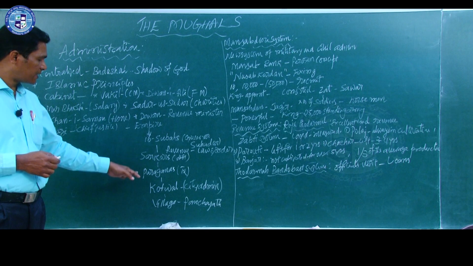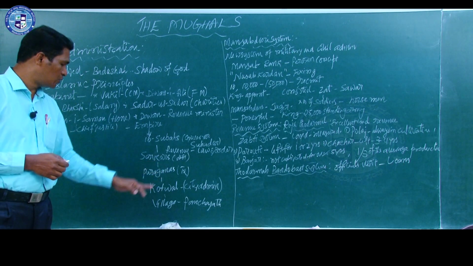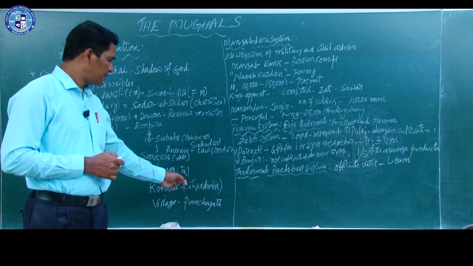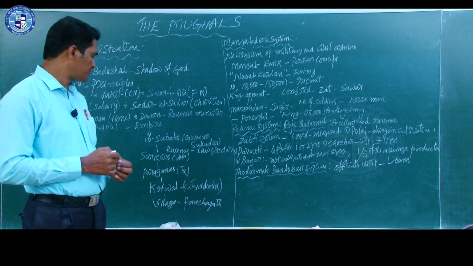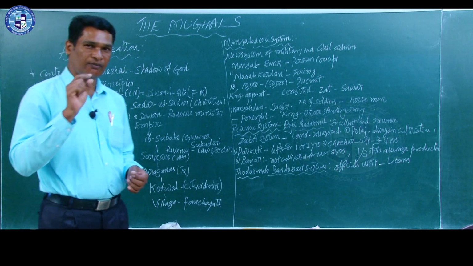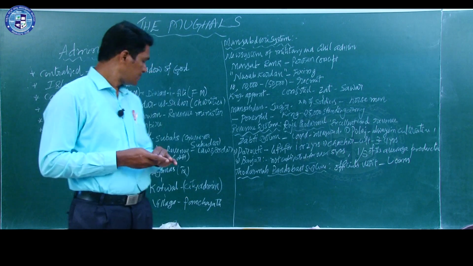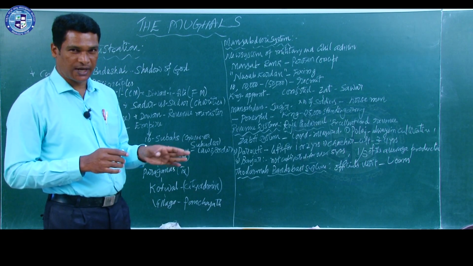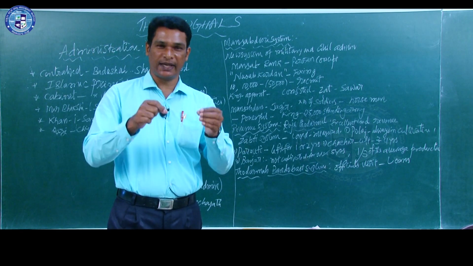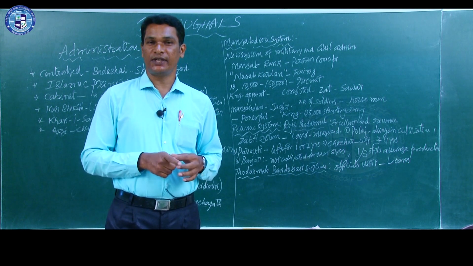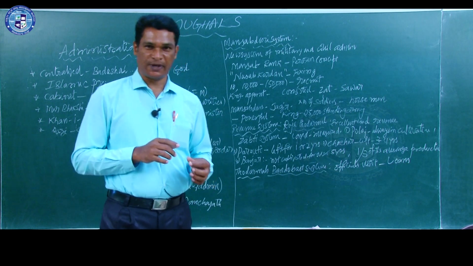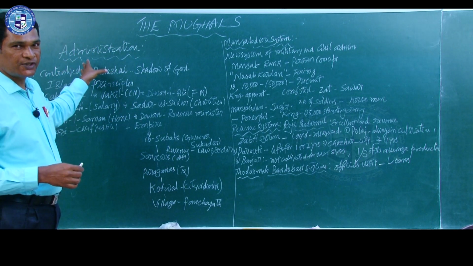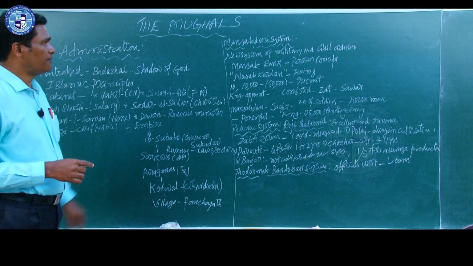Sarkars were further divided into paraganas or taluks, and Kotwal was in charge of city administration, and the last unit of administration was the village. In each and every village there was a panchayat called the village panchayat. The same concept we can see even today in our present administration. In each and every village there is a village panchayat. So these points we learn as the main administrative contribution of Akbar.